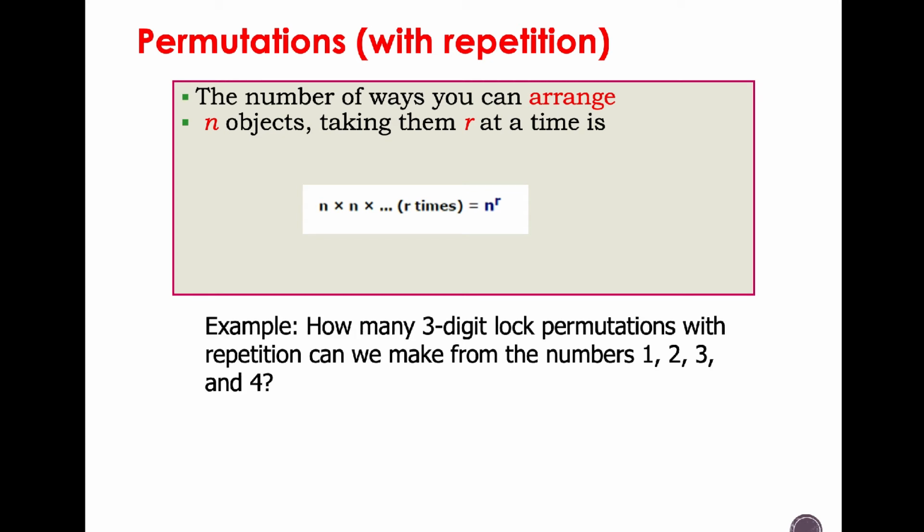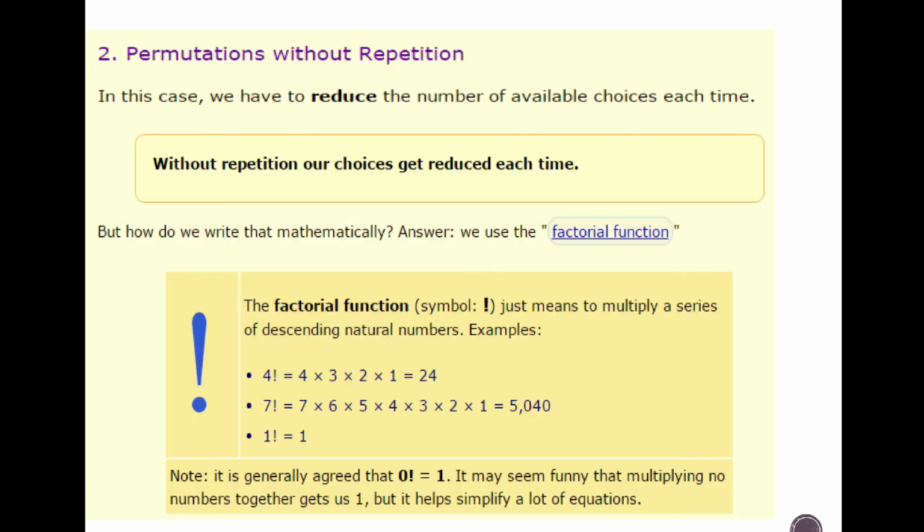For example, how many 3-digit lock permutations with repetition can we make from the numbers 1, 2, 3, and 4? Easy. It's going to be n to the power of r, where r is the number taken at a time, so 3, a 3-digit lock, and the numbers are 4. So the total lock permutations that you can make from these 3 digits is 64, because 4 to the power of 3 is 64.